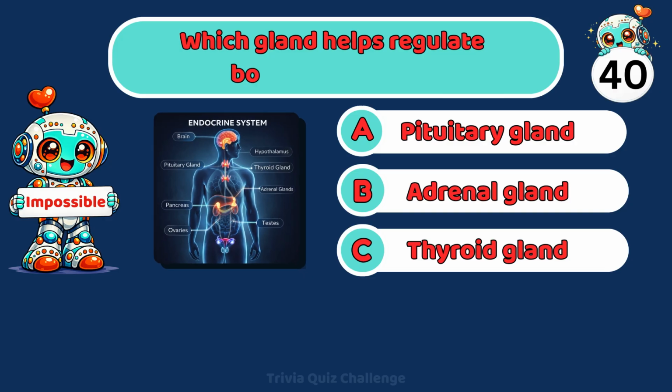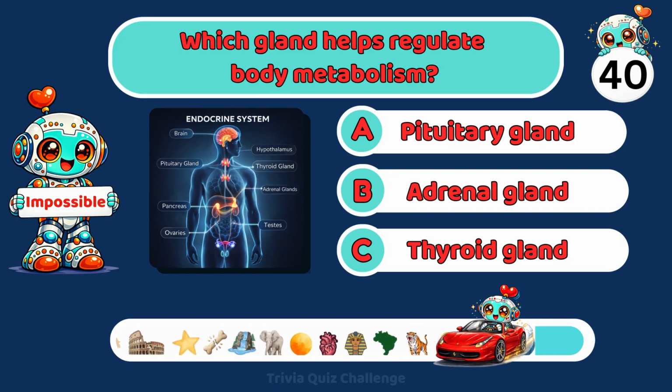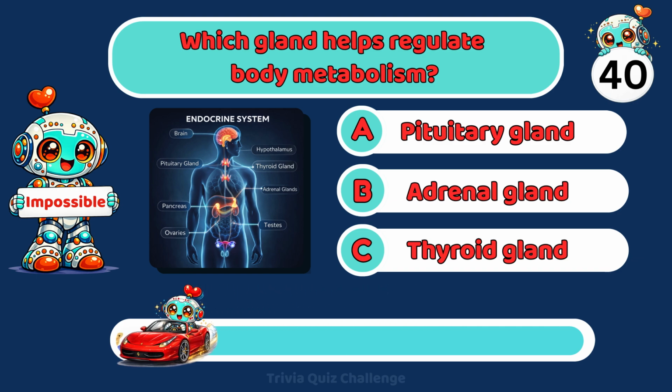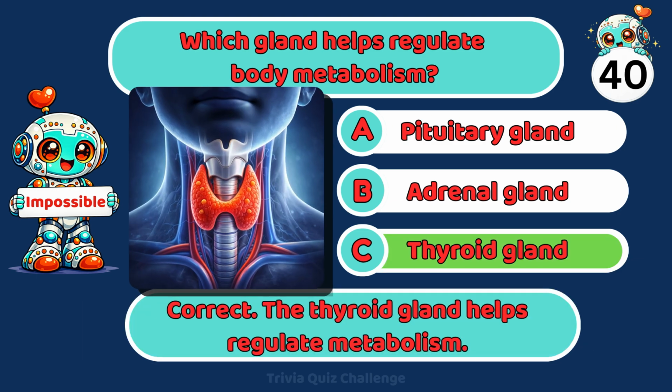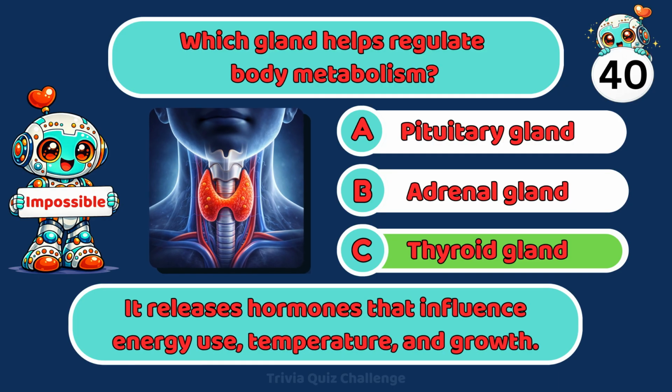Which gland helps regulate body metabolism? A. Pituitary gland, B. Adrenal gland, C. Thyroid gland. Correct. The thyroid gland helps regulate metabolism. It releases hormones that influence energy use, temperature, and growth.